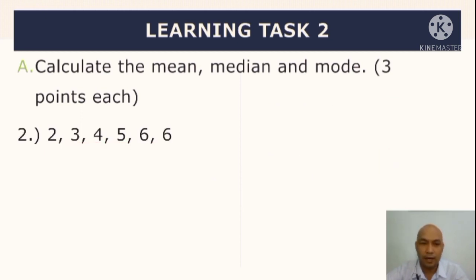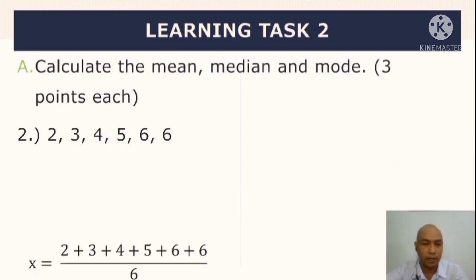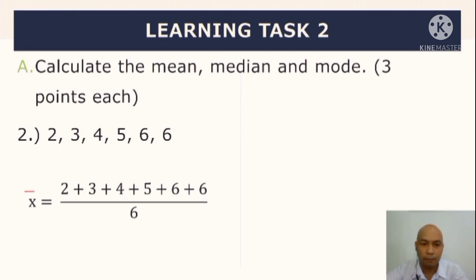Okay, next, pagdating ngayon kay number 2, ang mean pa rin natin dito ay i-add mo pa rin yan, tapos i-divide by 6 dahil 1, 2, 3, 4, 5, 6. Madali lang namang i-add yan. Pag in-add natin, magiging 26, then divided by 6, approximately, meron kang 4.33.